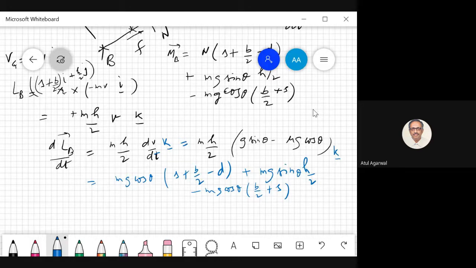This was the moment of the forces. And this I had taken counterclockwise positive, so it was k.